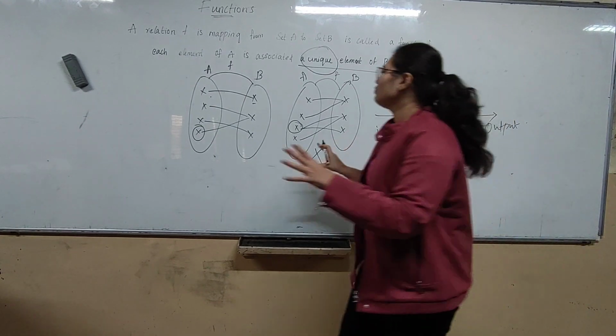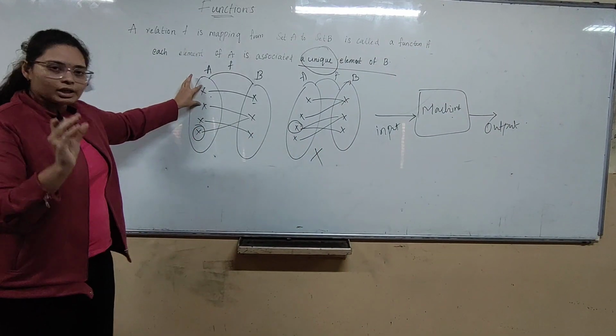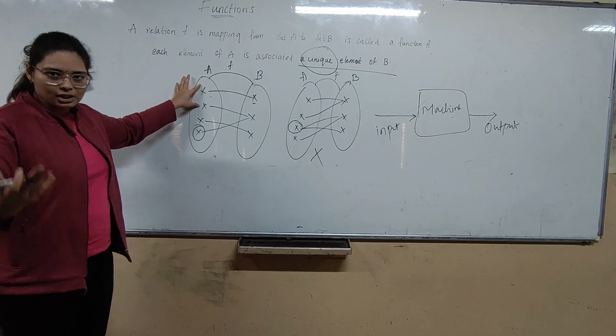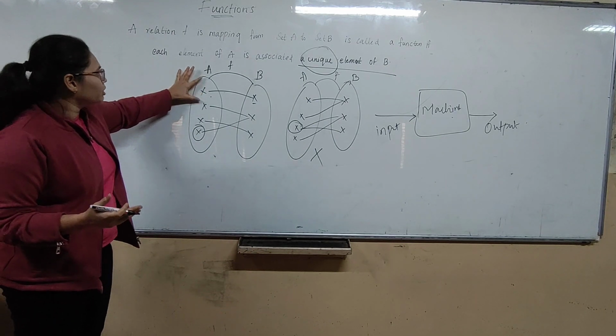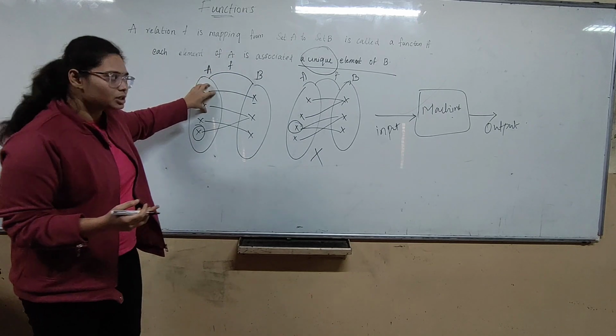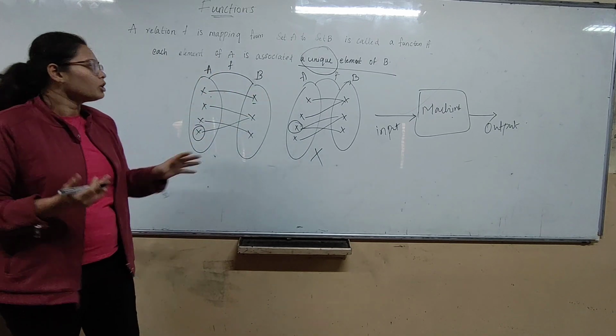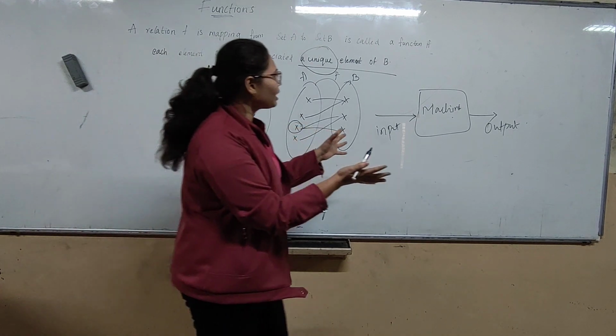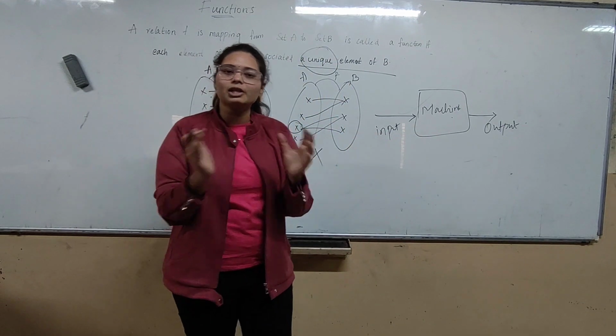In the same way, we give some numbers to a function, and it converts those numbers into another term. So what is meant by function in general terms?